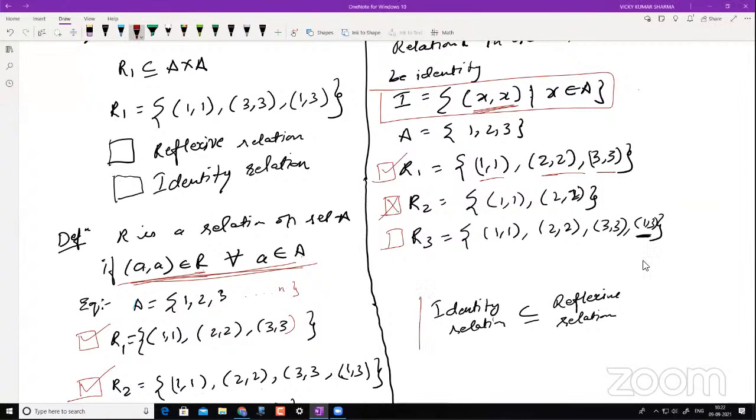Yes, can I say this? Yes, sir, proceed. Sir, one doubt. If we have a set of 1, 2, Ram, Shyam, then what to do in reflexive and identity relation?